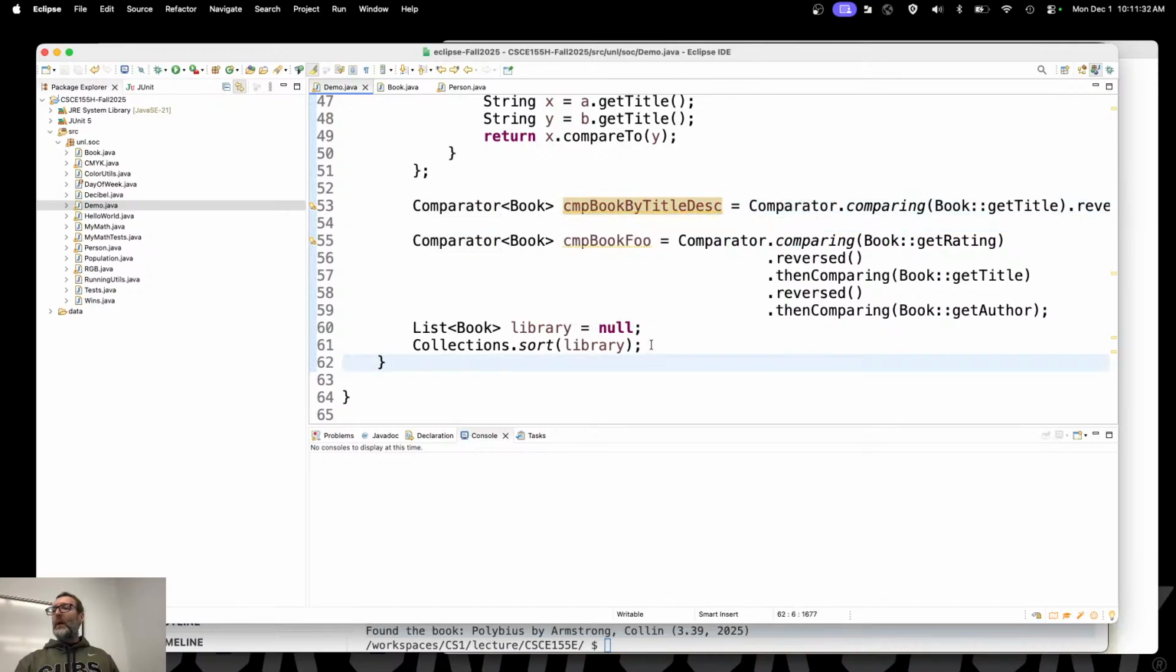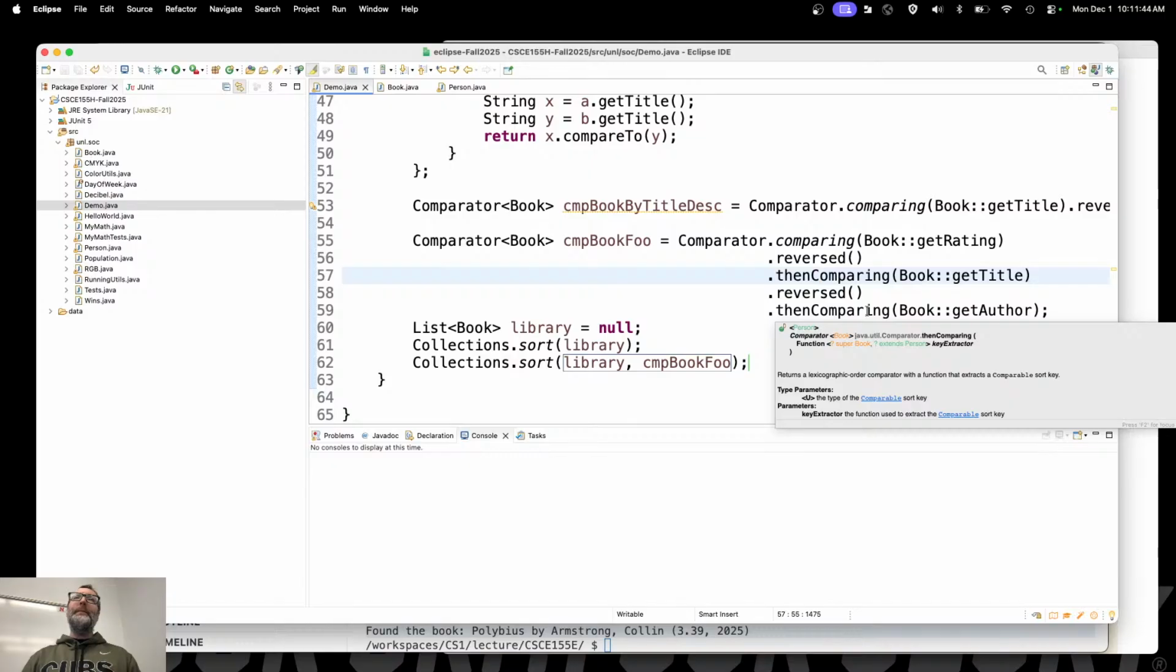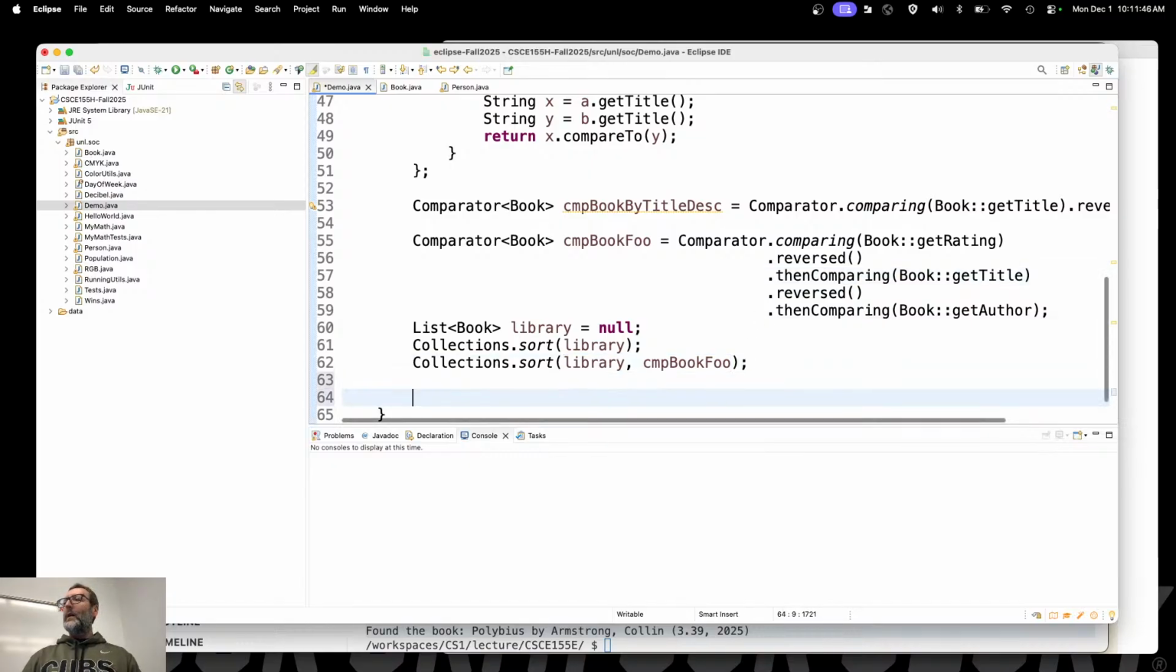The only way that you can redefine it is by using these comparators outside here. And then collections.sort, library, and then the comparator, book foo, right? Because I'm not even sure what we were thinking of last time. I just picked random things there. All right, well, with the last 10 minutes here, what about binary search?